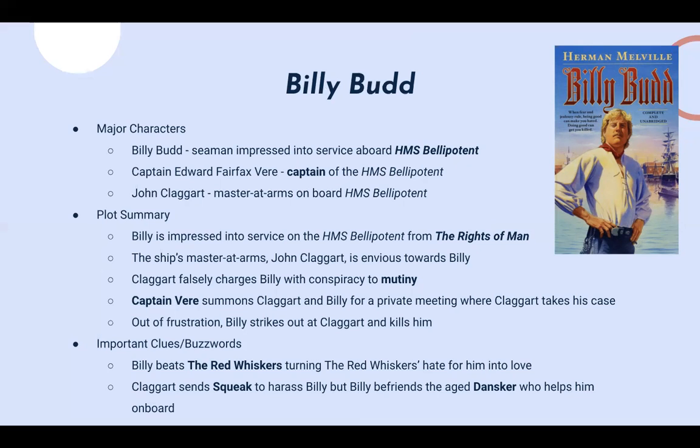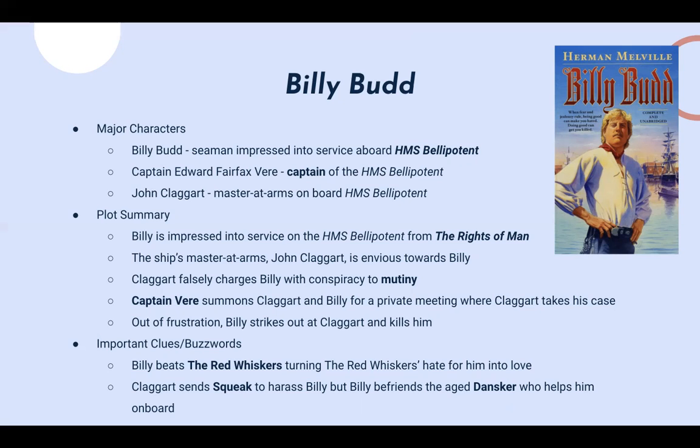So a short plot summary: Billy is impressed into service from the Rights of Man, which is his old ship. And this Master at Arms, John Claggart, is pretty envious of Billy because Billy's a good-looking guy and a pretty skilled seaman. So Claggart gets jealous of him. This envious nature causes Claggart to get Billy in trouble. He falsely charges Billy with conspiracy to mutiny.